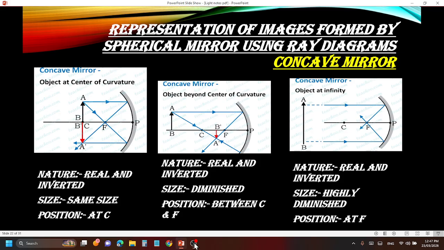Next is the object beyond center of curvature. When the object is beyond center of curvature, the image is formed between C and F. Nature is real and inverted. Size is diminished. So remember, this is beyond center of curvature. Lastly, when the object is kept at infinity, at a very far distance, the image will be formed at focus, and the nature will be real and inverted, and it will be highly diminished, a point size image we say. So these are the concave mirror ray diagrams.